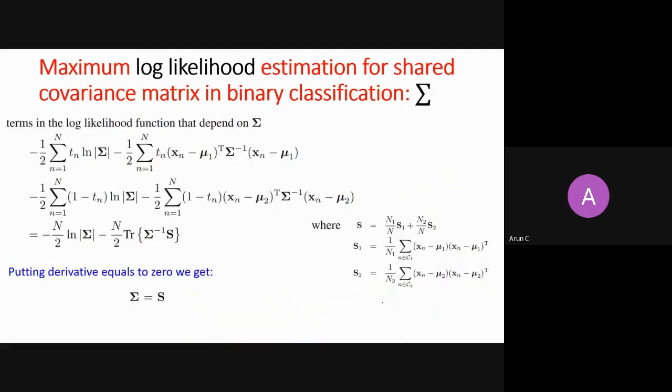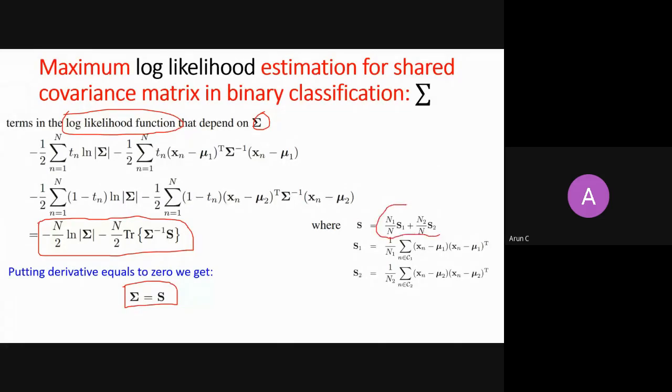Similarly, you do the exercise again, and you take only those terms in the log likelihood function which contain sigma, and the rest of the terms will be constant. When you take a derivative with respect to sigma and put it equal to 0, you will find that sigma is equal to S, and S is nothing but a weighted sum of covariances from class 1 and class 2.